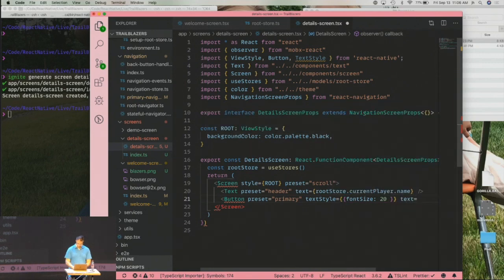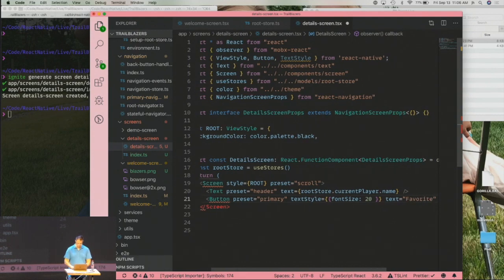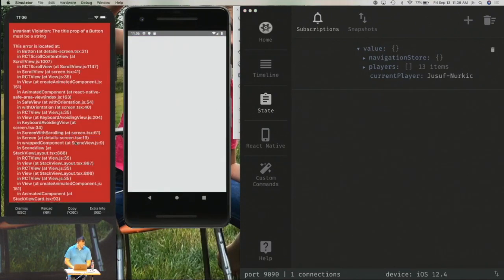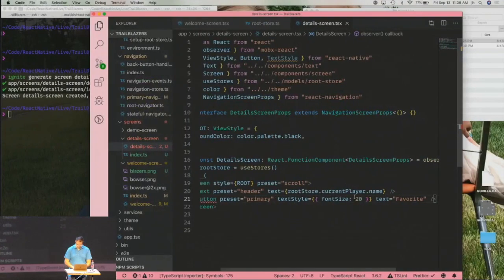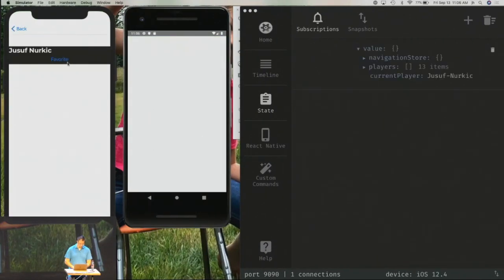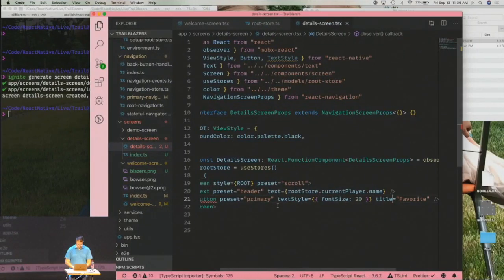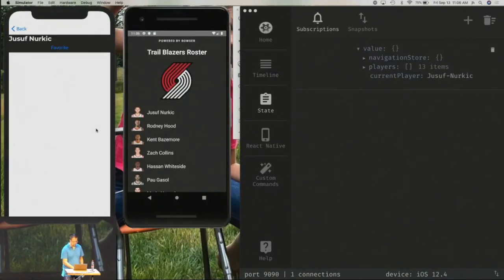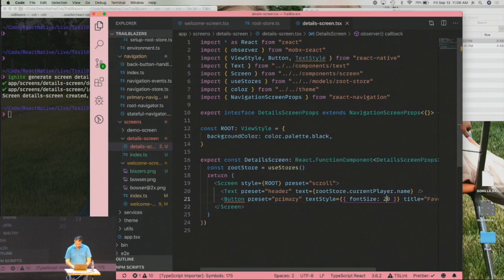And text is favorite. So what I'm doing here is I'm going to set up a button that, if this works, I think it's title, not text. Okay. Sorry about that. This will work. Okay, cool. So we have a favorite that's probably a little bit small to read. Sorry about that. On the screen, let me see if I can bump that up a bit.